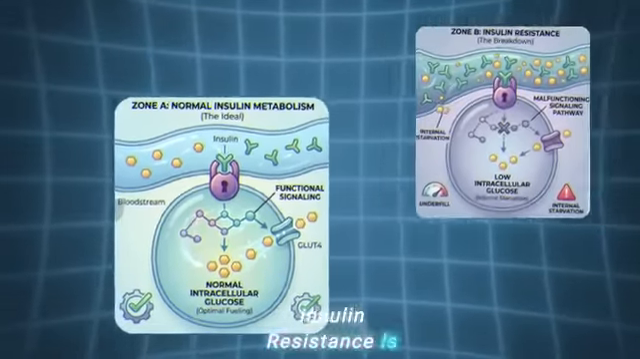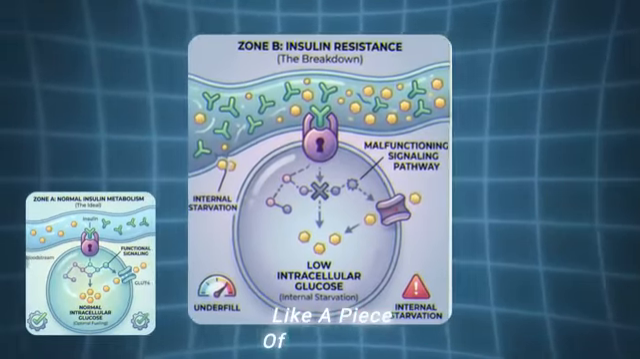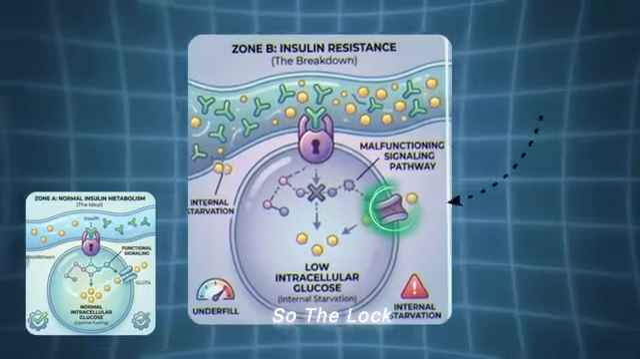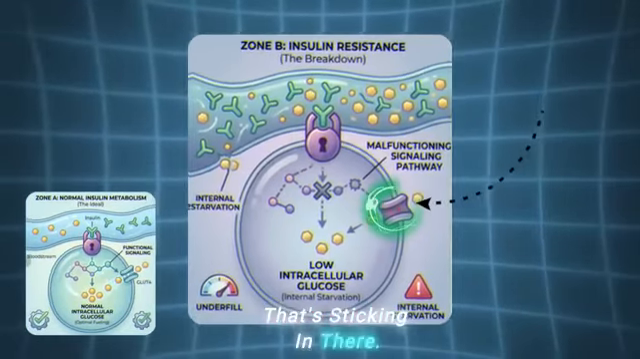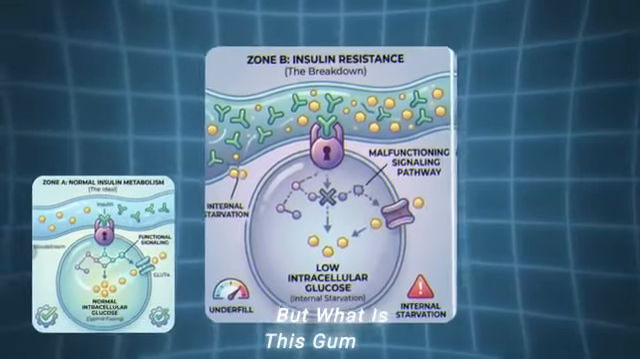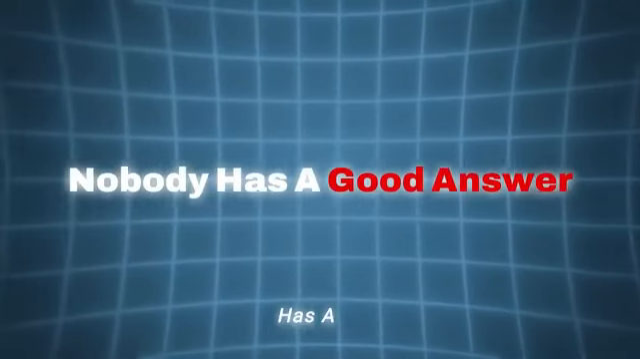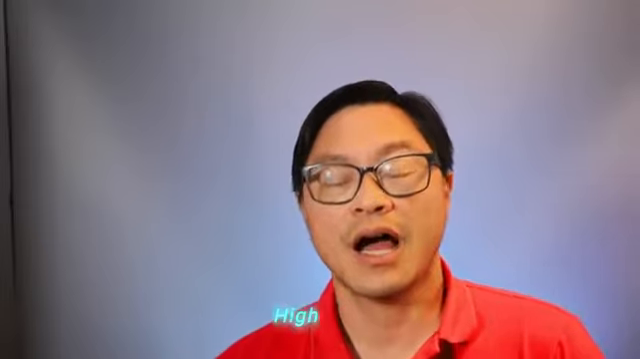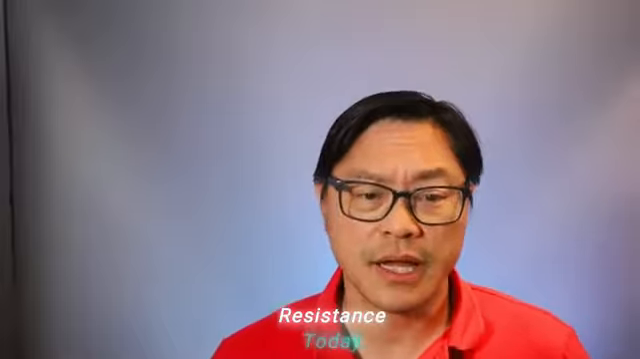Insulin resistance is considered a problem where something is blocking, like a piece of gum that's in the gate. So the lock might be fine, the key may be fine, but there's a piece of gum that's sticking in there. But what is this gum that is gumming up the system? Well, that's where nobody has a good answer. And then that's what leads to the compensatory high insulin levels, and that's how we understand insulin resistance today.